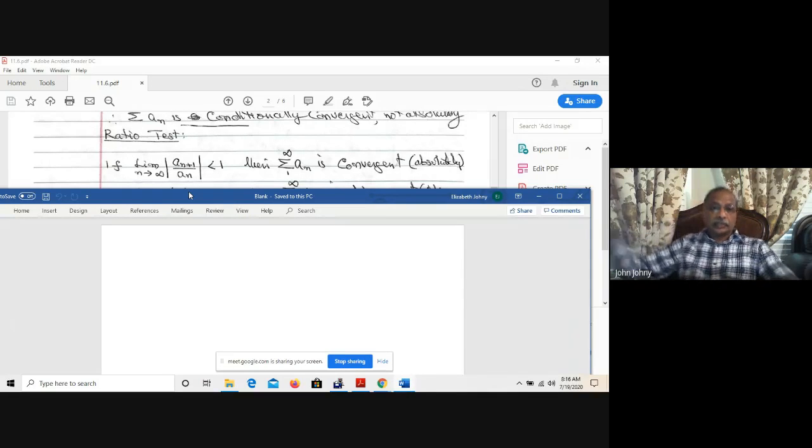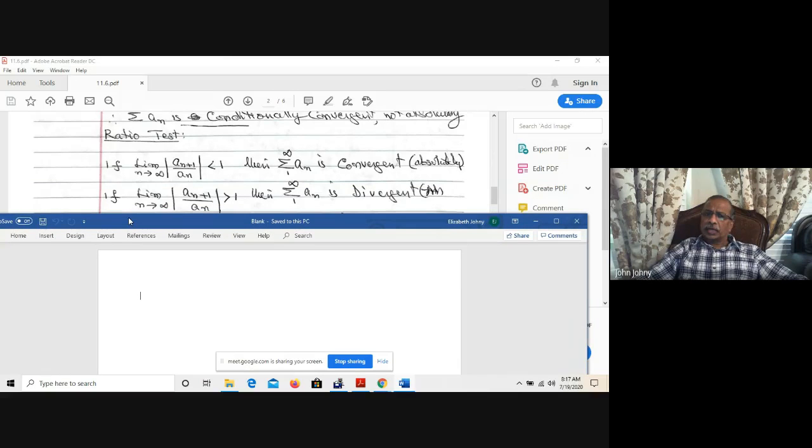Here is the ratio test. If the limit as n approaches infinity of the absolute value of a_(n+1) divided by a_n, the (n+1)th term divided by the nth term, is less than 1, then the series sigma a_n is convergent, and if it is an alternating series, it is absolutely convergent. And if that limit is greater than 1, it is divergent.